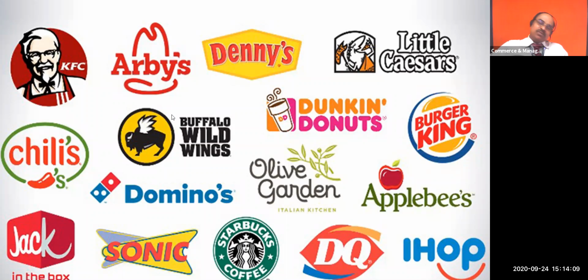Burger King, KFC. You can start KFC in your rural place. In one place in Andhra Pradesh, KFC is running in a small village on a very big scale. One person took the franchise of KFC to run in his village.